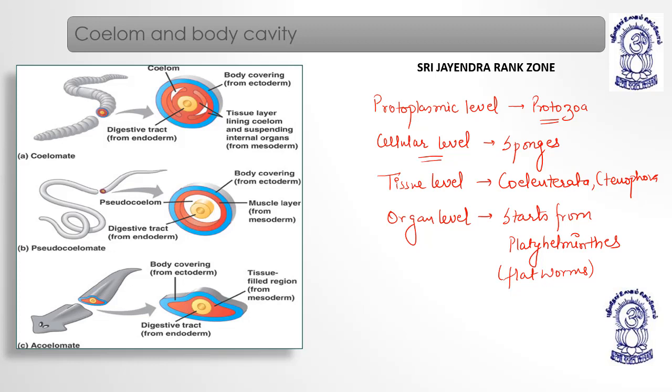So if a question comes from which phylum the organ level of organization starts, the answer is Platyhelminthes. The organ level gets modified or matured afterwards, with Aschelminthes or Nematoda, meaning roundworms, or Annelida.